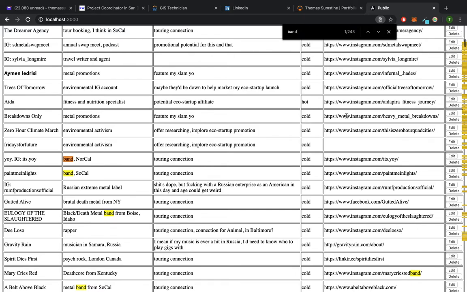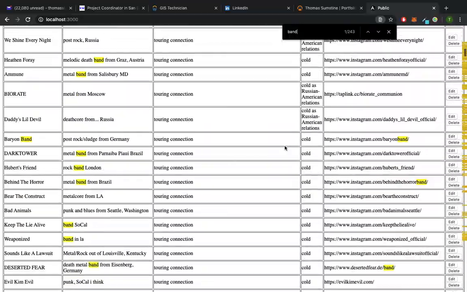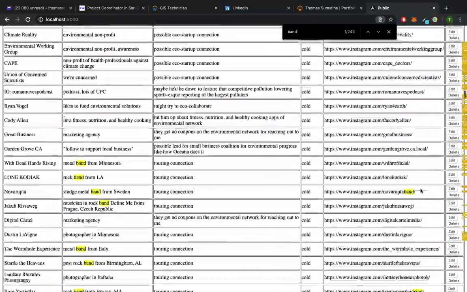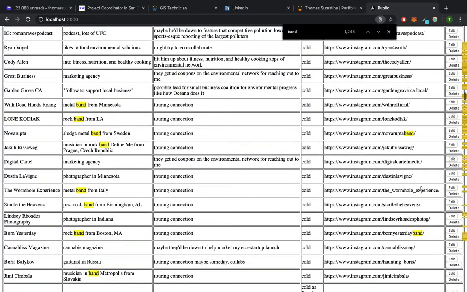A lot of these that I've added here, they're people that have reached out to me at some point. So as you can see, there's over 200. At least the word shows up. Sometimes it's in the link, so it doesn't really count. But it's safe to say there's a good amount of bands.